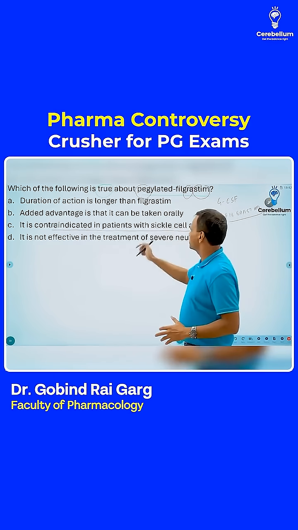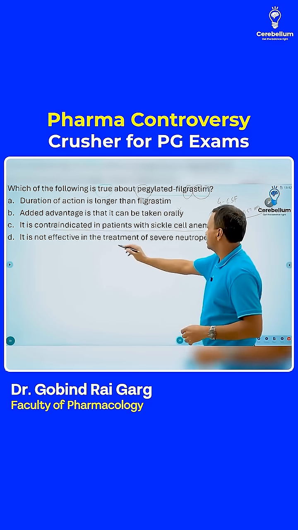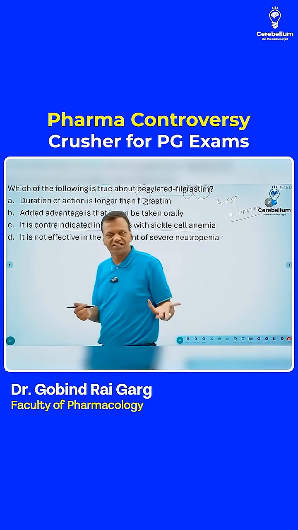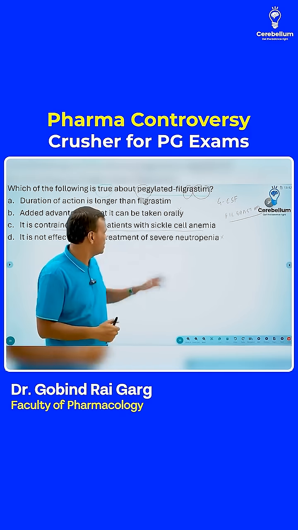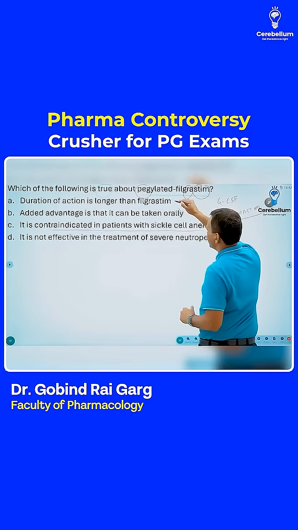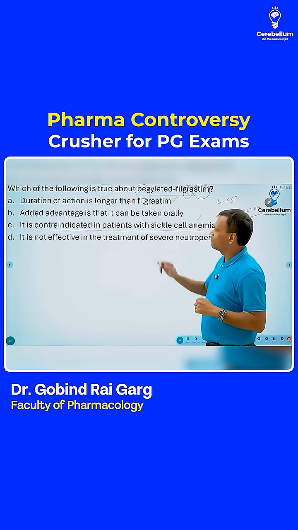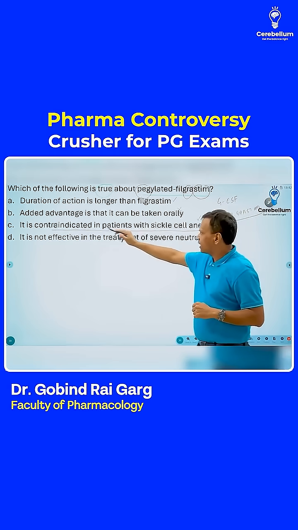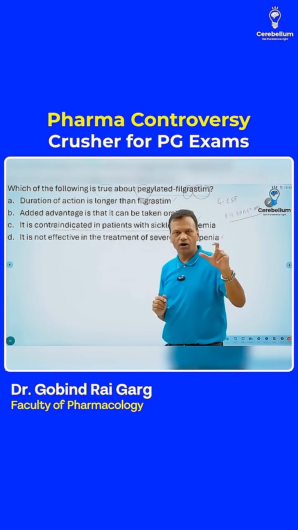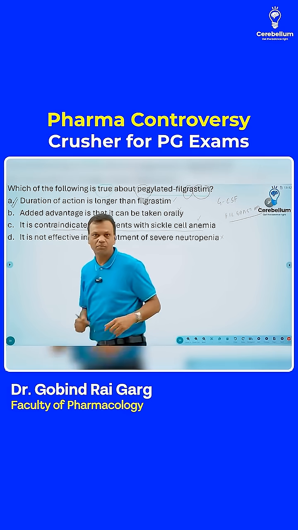The other option, it can be given orally, is wrong. Remember, both of them are injectable. Then, not effective in severe neutropenia is again wrong. Yes, they are used for neutropenia. That is their main use. So two options seem to be correct in this. One, it is longer acting, and second, it is contraindicated in sickle cell anemia. Be very careful. If both are correct, contraindication is not an absolute. So the right answer will be longer acting. Okay, so according to me, the answer to this question will be longer acting, but you need to choose